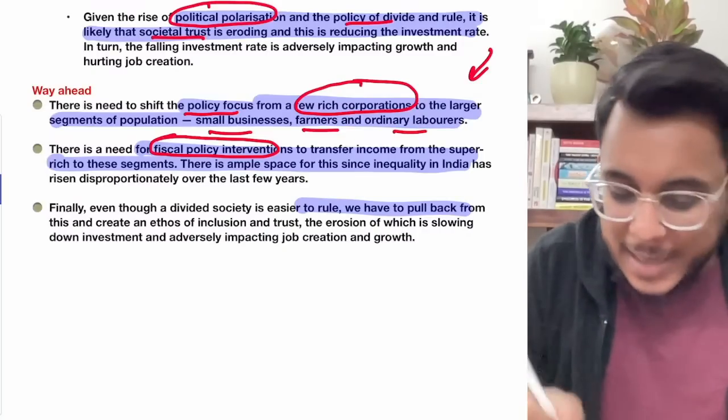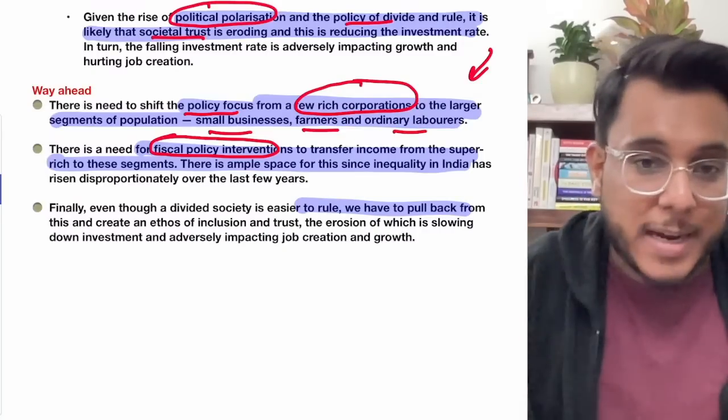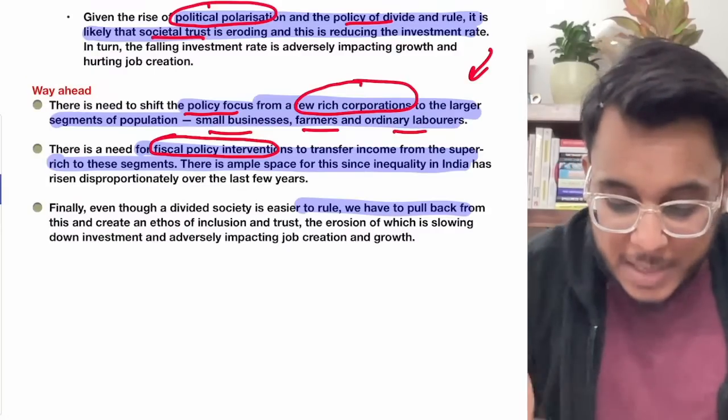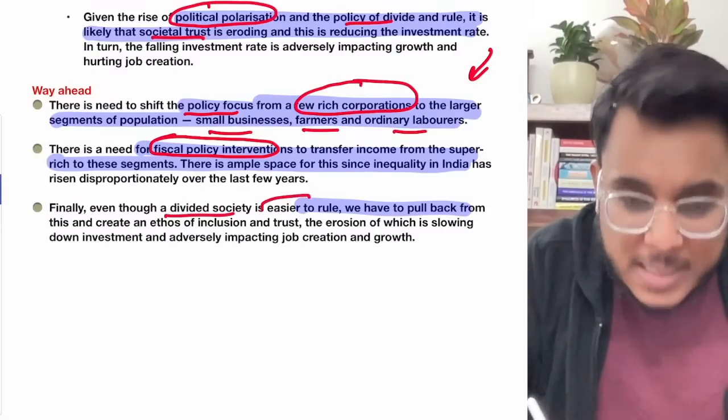Now it is being provided that the polarization today, the society which is divided, is also a very big problem. See, a society which is divided is easier to rule.